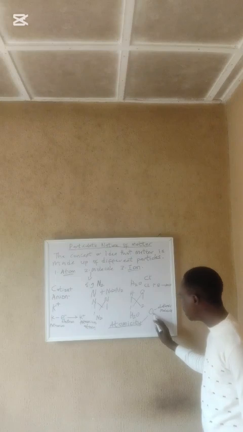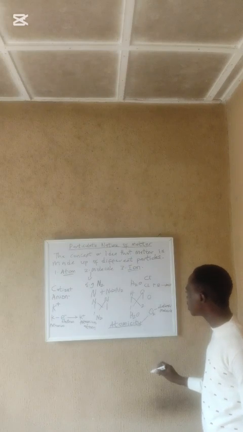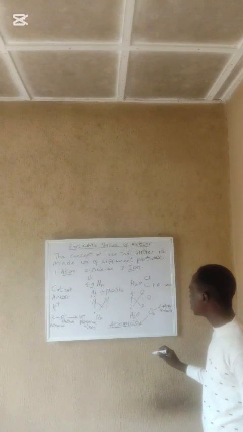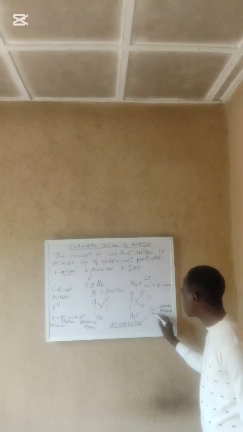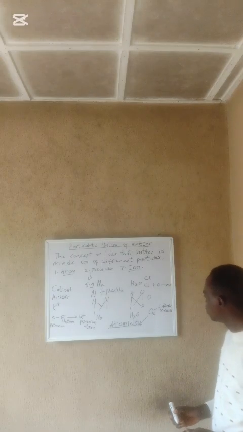Oxygen can never exist alone like this, so it can only exist as 2 atoms, a diatomic molecule.